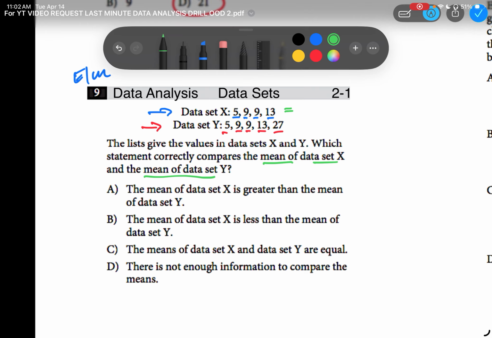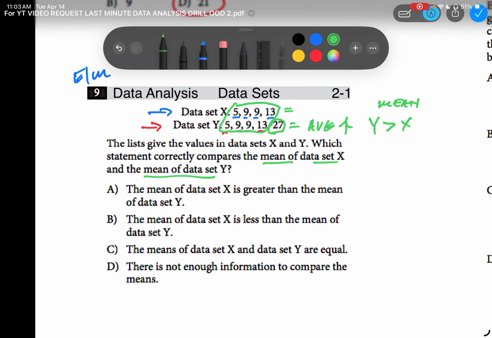Immediately, students are going to figure out the average of the first data set, and the average of the second data set. Pause. What's similar about the data sets? These guys right here. If I didn't have that 27 in data set Y, wouldn't the averages be exactly the same? Yes. But if I include that bigger number 27 in the second, what's going to happen to my average? It's going to go up. So data set Y would be greater for the average. The mean of data set Y is going to be greater than the mean of data set X.